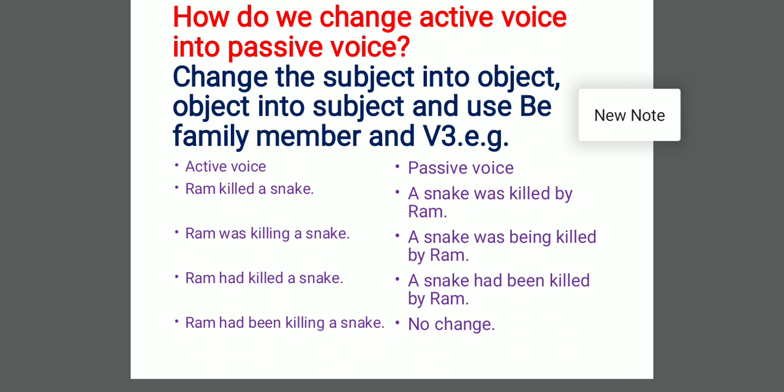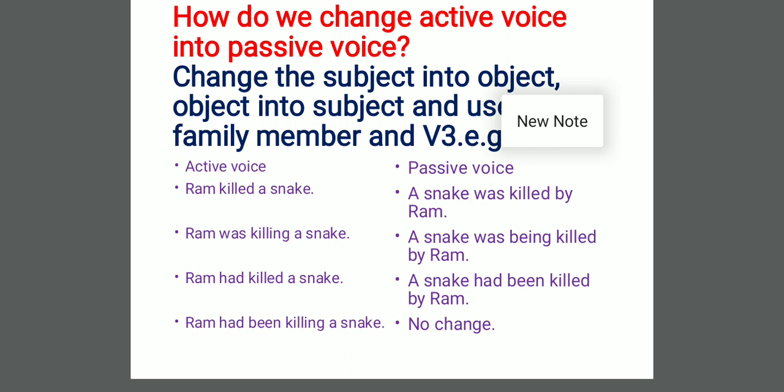Next, Ram was killing a snake. When we come to this sentence, one thing is clear. In this sentence there is an ing form, and in the be family the ing form, where it was be, is, am, are, was, were, being and been, is in being. There is ing in being. So which be family member will we use? Being. Change the subject into object, object into subject, be family members, and the verb's third form.